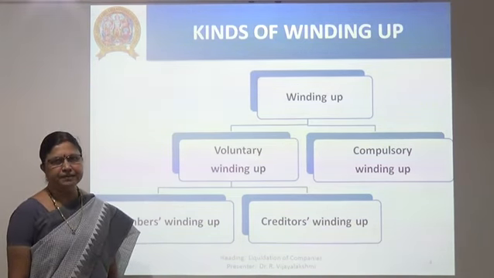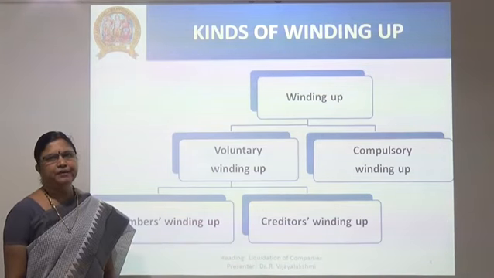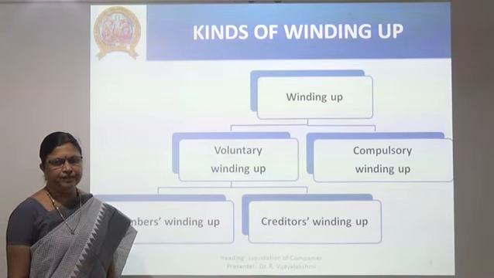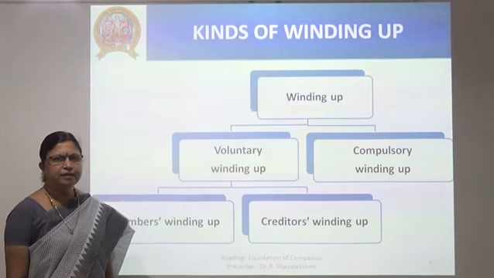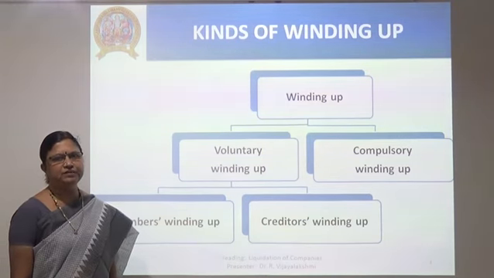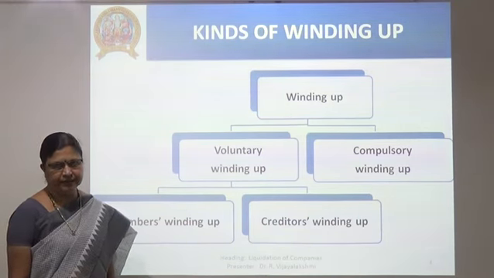In the case of compulsory winding up, the company receives an order from the court of law. The following are some of the reasons for compulsory winding up.